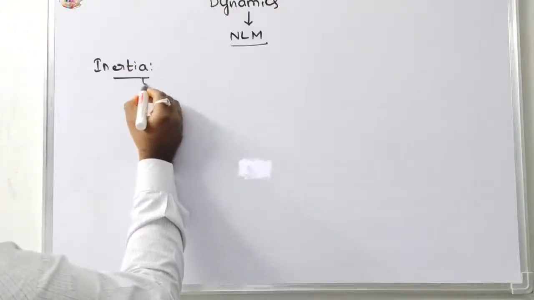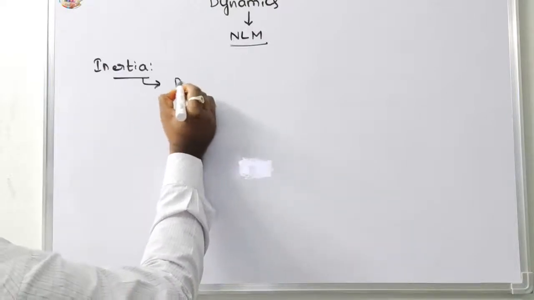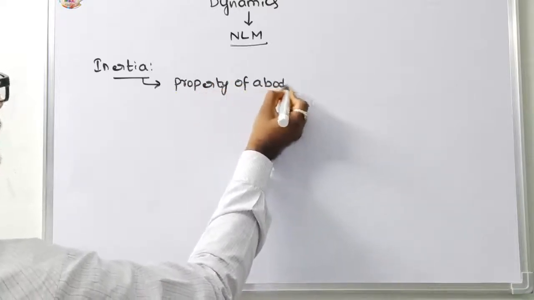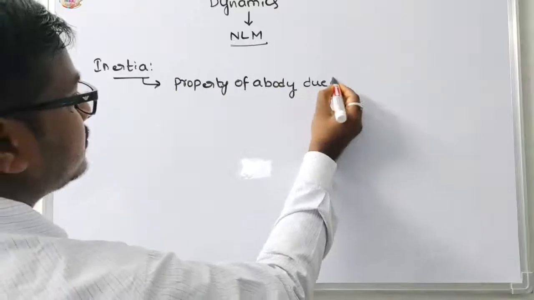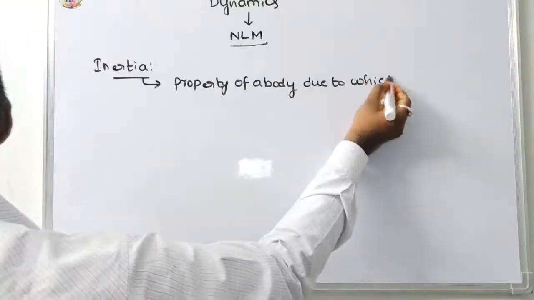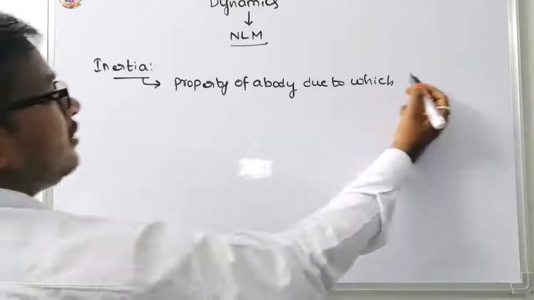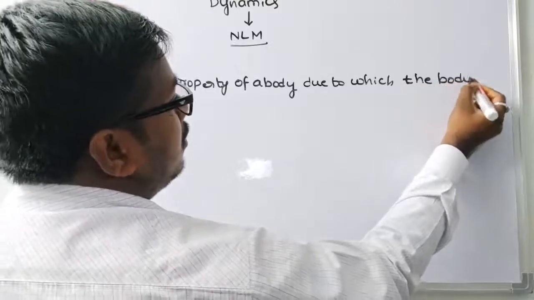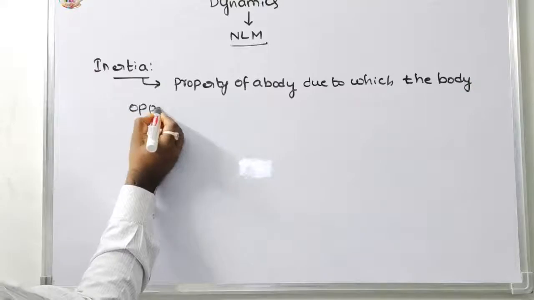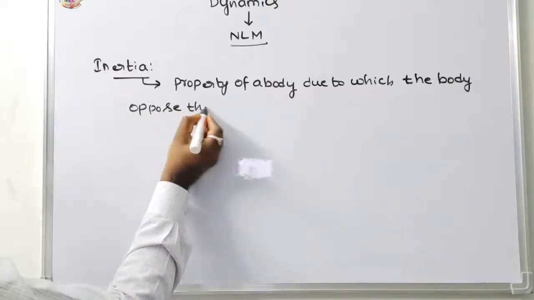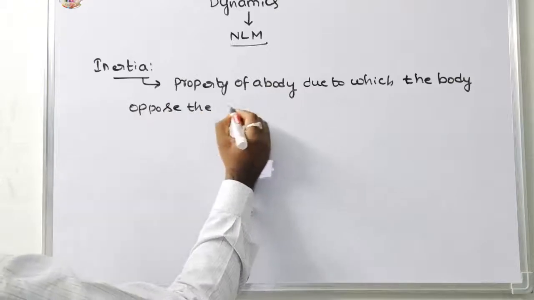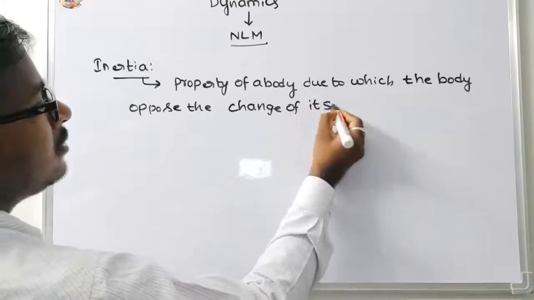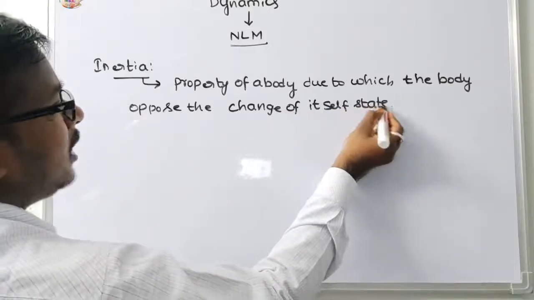Inertia is the property of a body due to which the body opposes the change of its own state. That is called inertia.